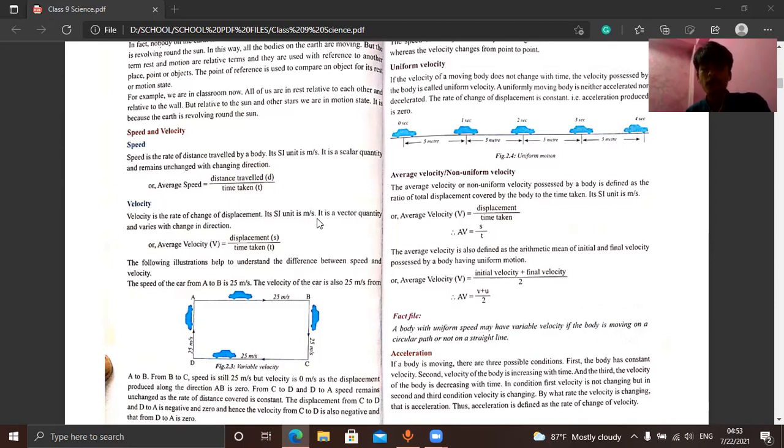Now, why is it called a vector quantity? Because its direction is fixed. It depends upon the direction. Just remember that it depends upon the direction, and displacement has a fixed direction. We can tell the direction of displacement. So that's why velocity can also be considered a vector quantity.